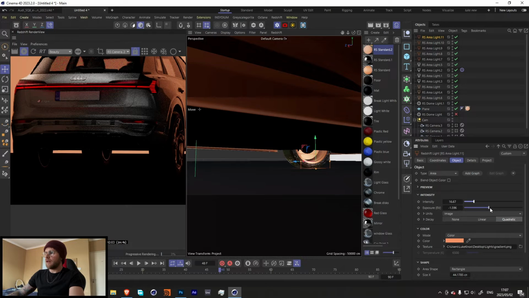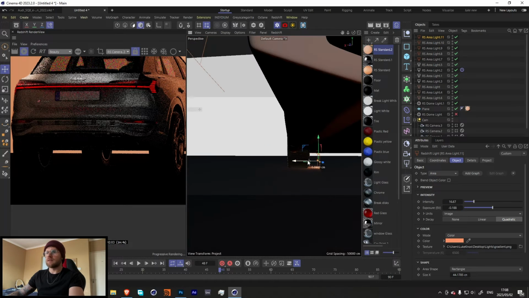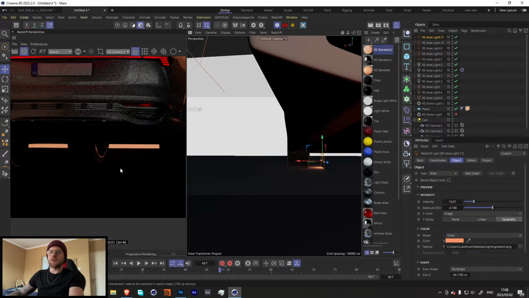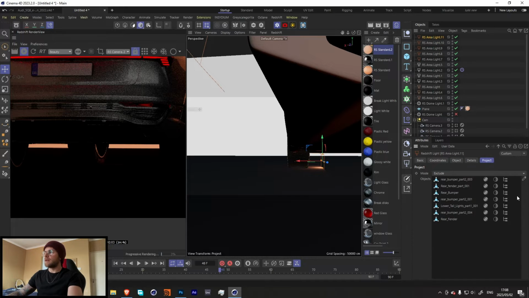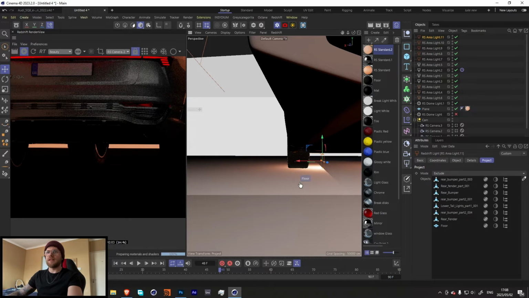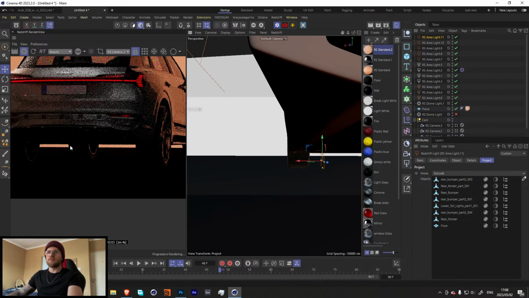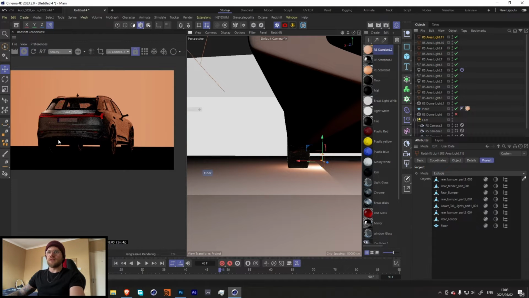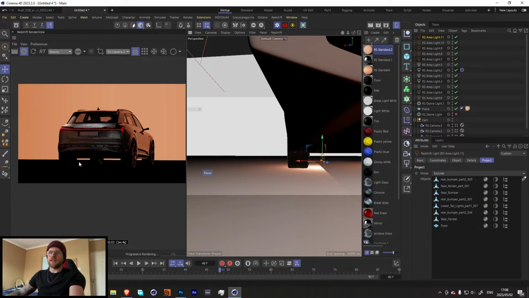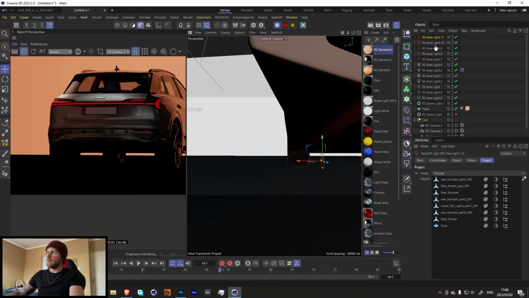So let's just increase our exposure by a bit. And let's maybe just bring this back a little bit. I think something like that is working. The only thing that we don't want is we don't want it to be shining on the floor over here. We'll do a separate light path just for that. So with our lights in the exclude, let's exclude the floor. Nice. So now we have lights that are lighting up each one of the tires. I think this could be a little bit brighter.